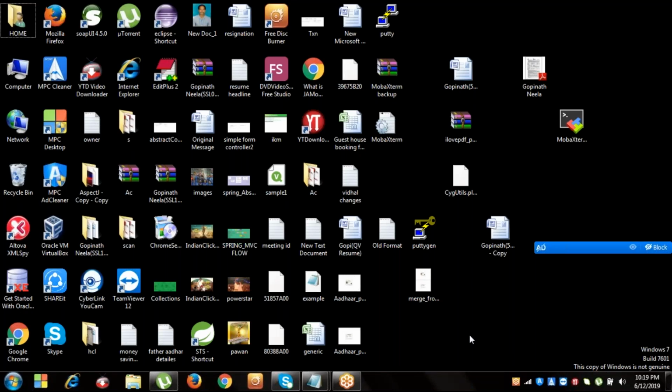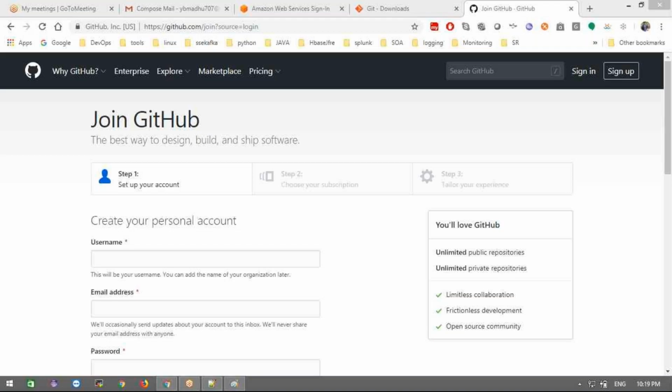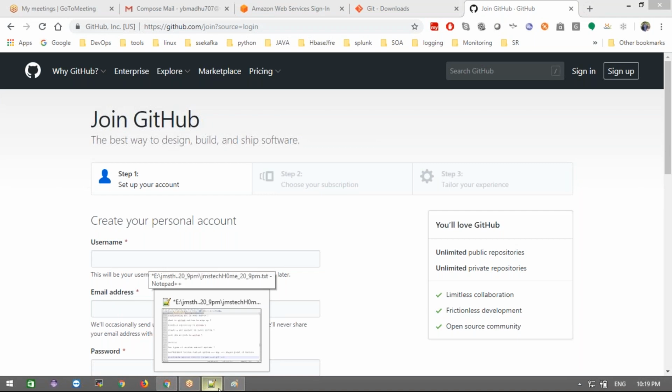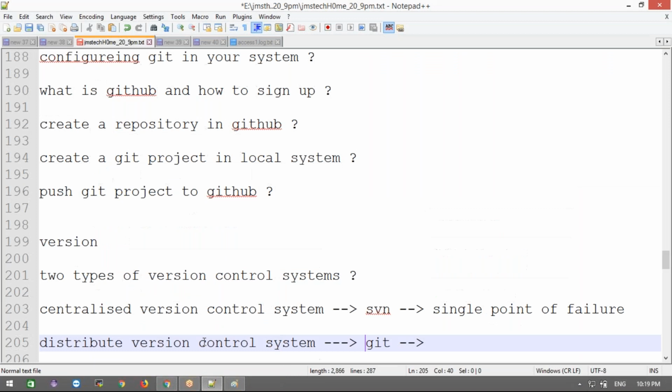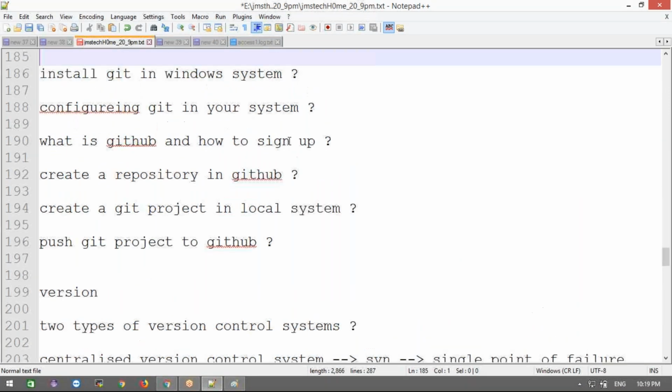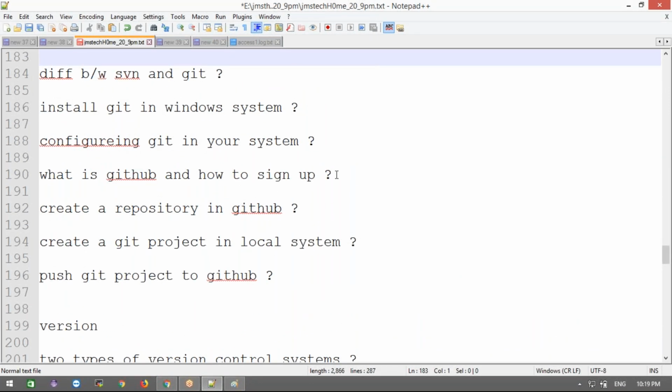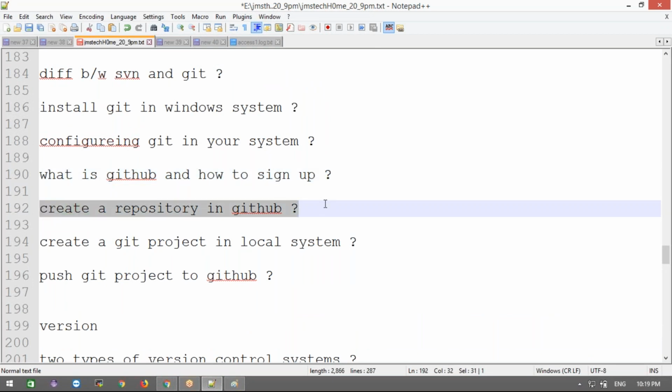Create account. Okay, up to now, sign up is done. Now what we'll do is create a repository on GitHub. Once you sign up, we'll create this.